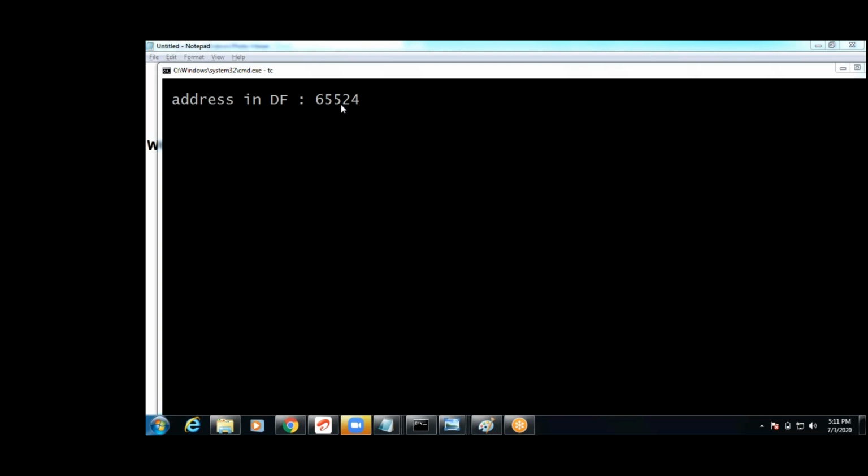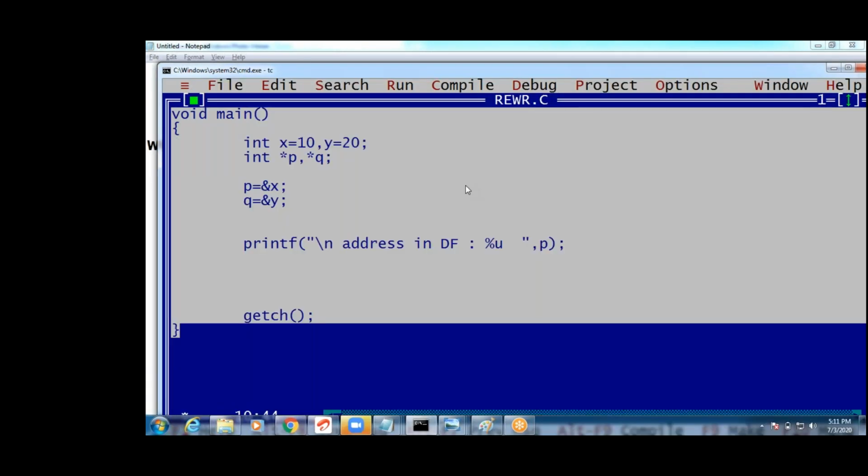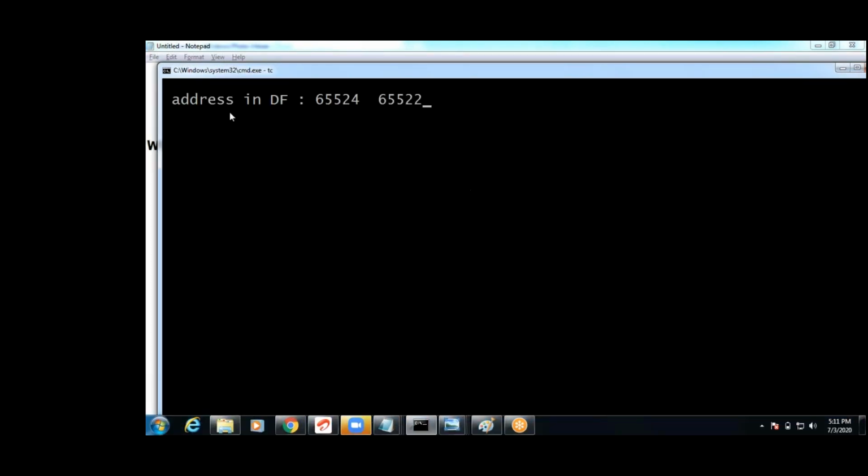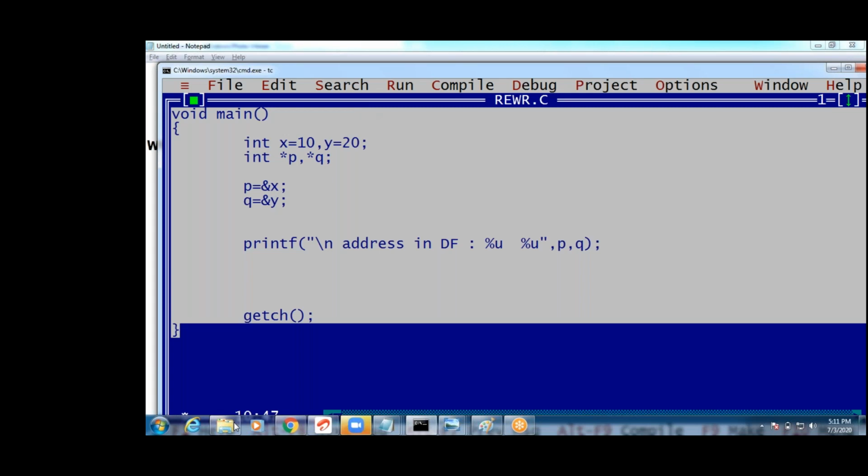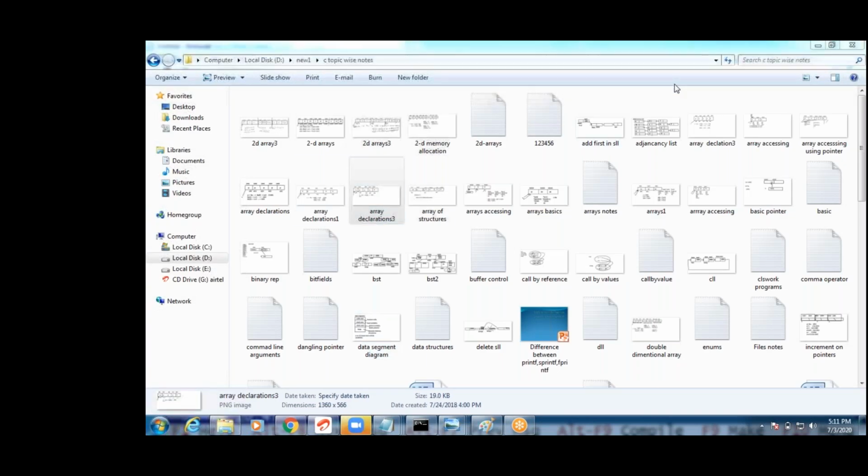Now tell me where the y value will be stored, guys. X value is 24 and 25. What about the Y value? Yeah, very good, 22 and 23, right? This is the Y value I am going to print. See once how we are going to print the Y value. This is a percent value. What is the next 2 bytes? That is the P and Q value series. The next 2 bytes value will be stored. 22 and 23, right? This is 24 and 25.